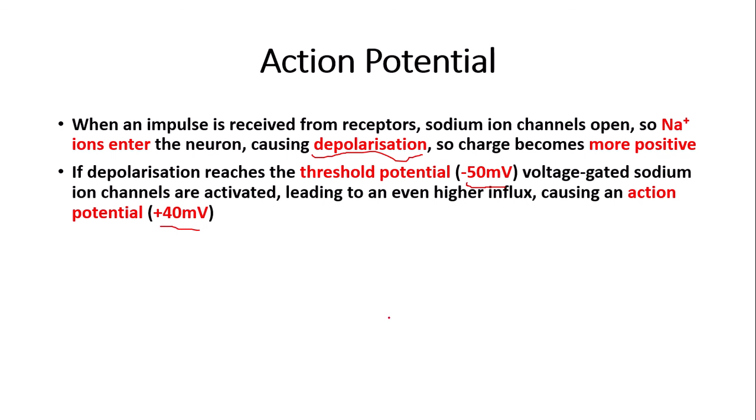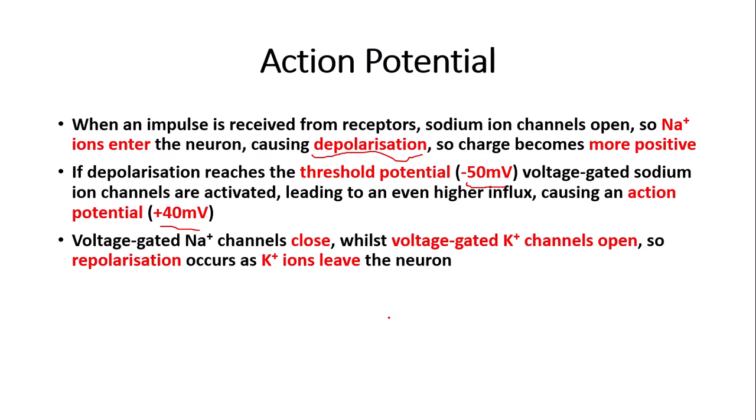So when the depolarization reaches the threshold potential, even more voltage-gated sodium ion channels are activated, so there is a rapid influx of sodium ions. This causes an action potential which occurs at plus 40 millivolts.